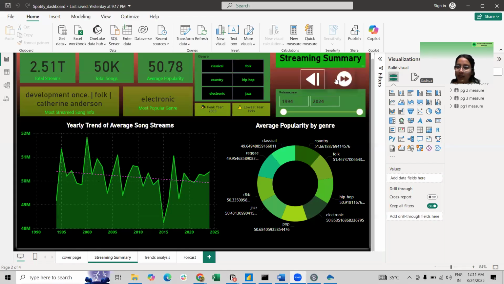So let's move toward the next page, or the next dashboard of ours. That's it.